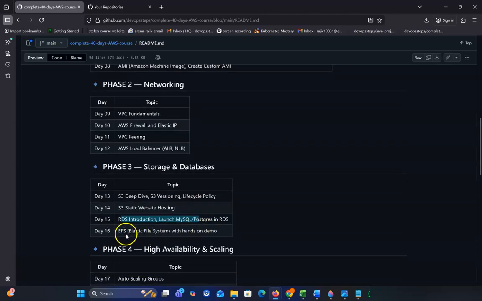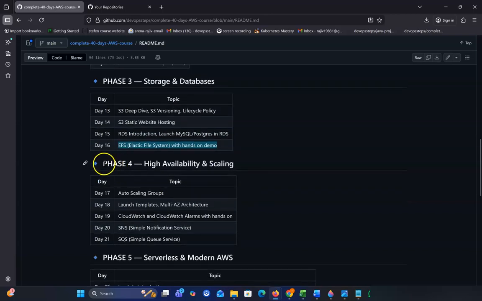In day 16, we'll show the difference between EFS, EBS and S3. These three types of storage, we'll show the difference. This is a typo on the slide; I will fix this when you see the Git repo.